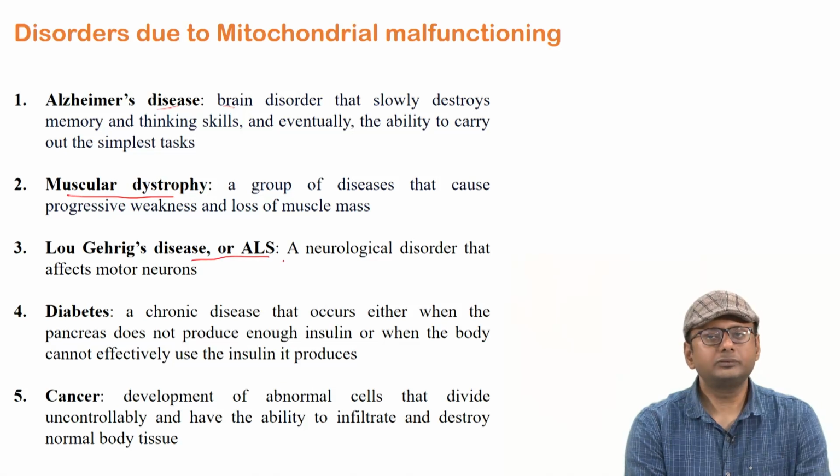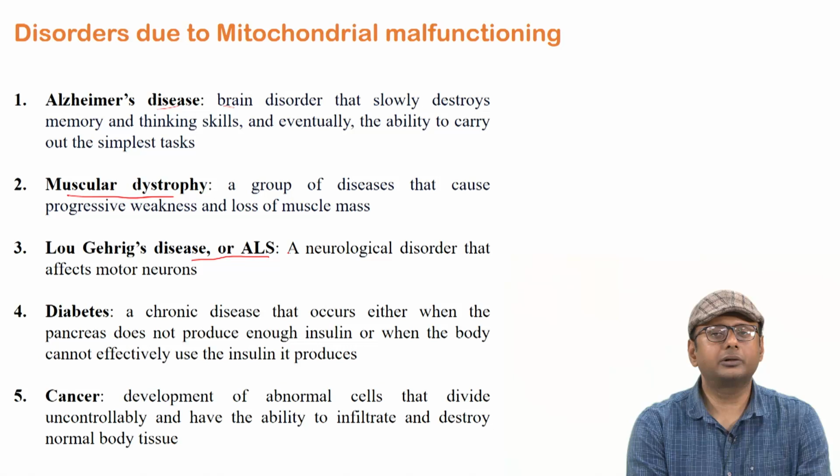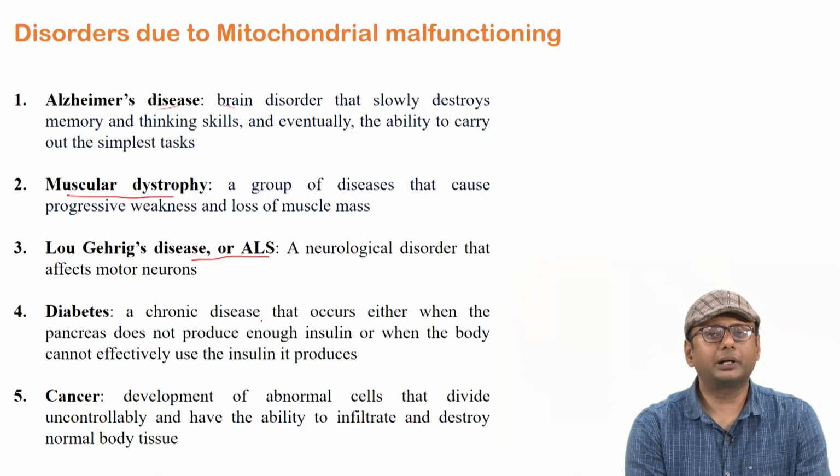Then ALS, or amyotrophic lateral sclerosis, is also a kind of genetic disorder. This can also be caused by mitochondrial dysfunction, as can diabetes and cancer. So many of the diseases which are very common nowadays, apart from genetic disorders also, can be caused by mitochondrial malfunction.